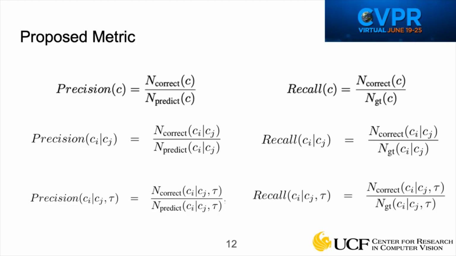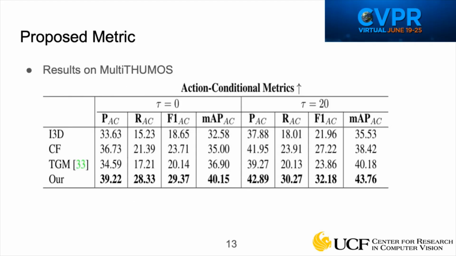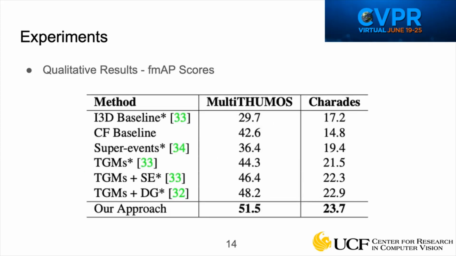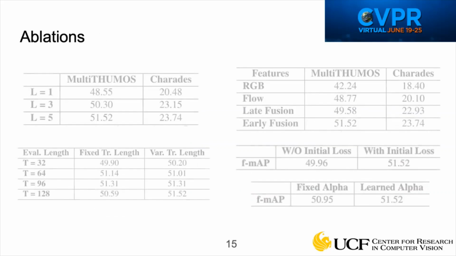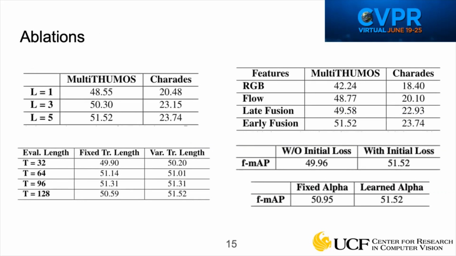For more details about our metric, please refer to the paper. Here are the results of our approach on MultiTHUMOS using our proposed action conditional metrics in comparison with the baselines and the existing state-of-the-art. We also show the comparison with state-of-the-art using the commonly used evaluation metric mAP. Here we show results of various ablation experiments we perform to evaluate individual components of our model.